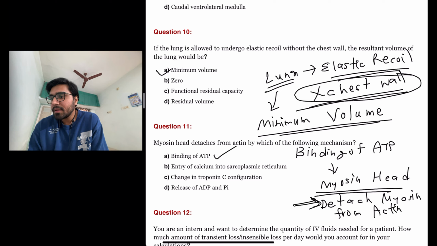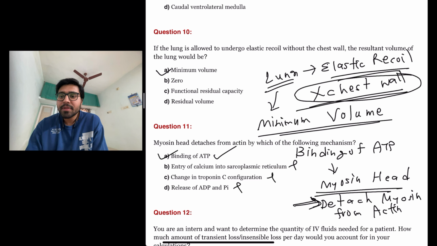Okay. So this is the answer, binding of ATP. Entry of calcium into sarcoplasmic reticulum? No. Change in troponin C configuration? No. Release of ADP and inorganic phosphate? No. So the answer here is A, binding of ATP.